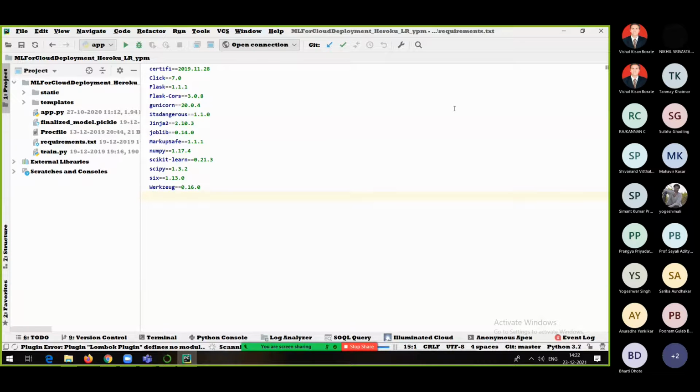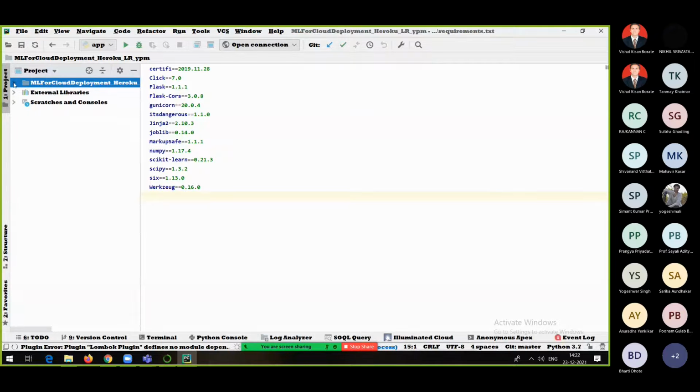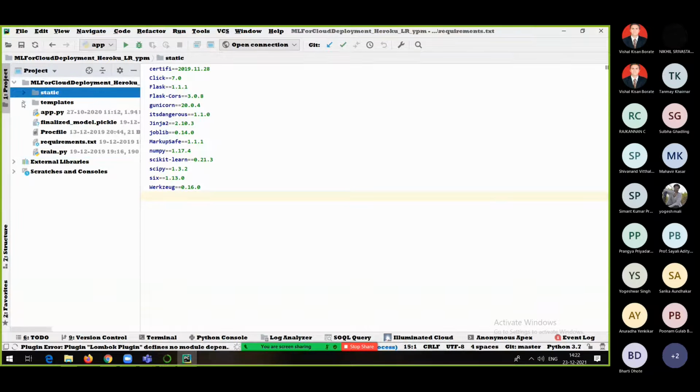So see everyone, this is the folder I shared with you in the WhatsApp group. Inside this folder, you will find all these files and folders: the static folder, templates folder, app.py file, and this is our model, finalize_model.pickle, and then the Procfile, requirements.txt and train.py. All these things you'll find in that particular folder.